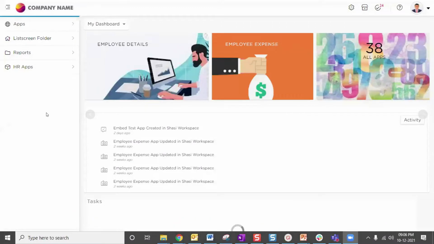Sriram, are you able to see my screen? Not yet, Shashi. I think it's loading. Yeah, now it's visible. Okay, great. Thank you, Sriram.